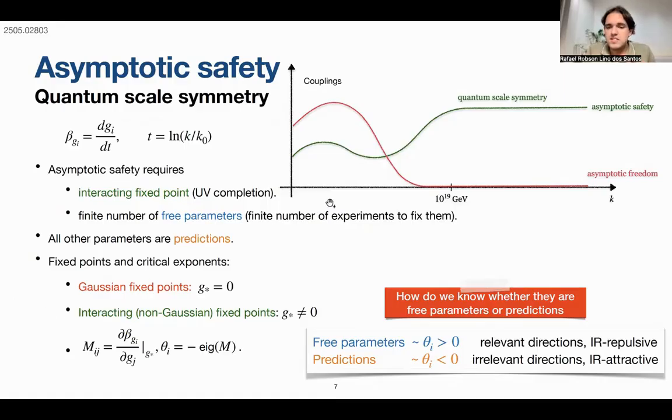How do we know whether these parameters are free parameters or predictions? By the so-called critical exponents. These are basically minus the eigenvalues of this stability matrix computed with the beta functions.